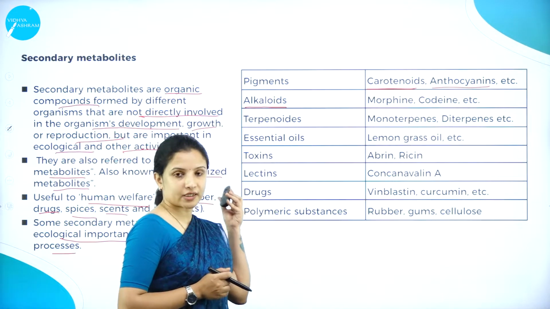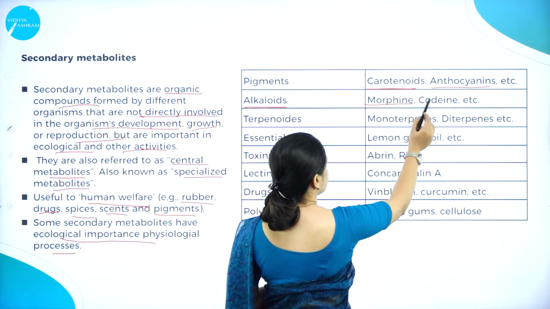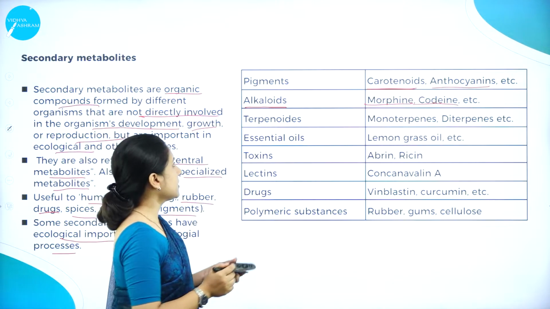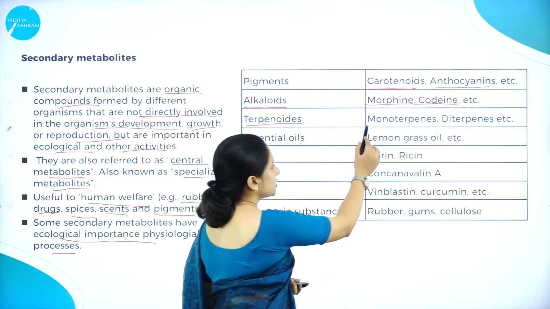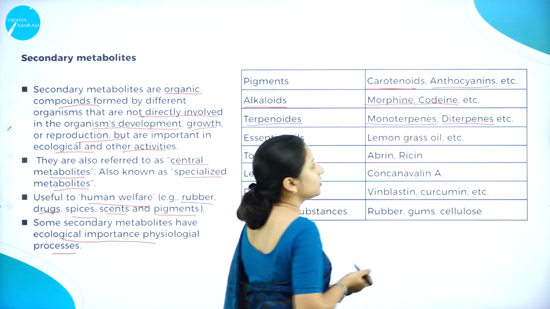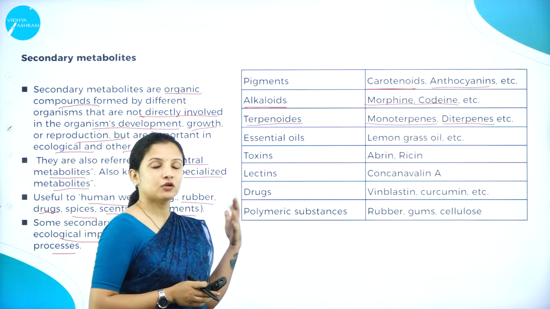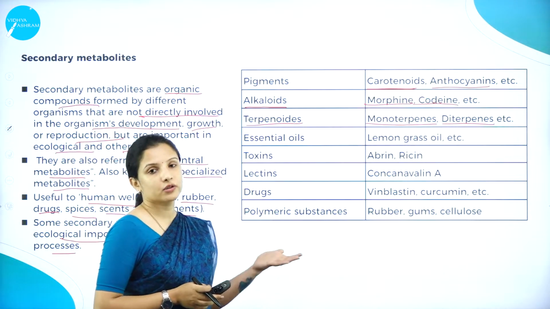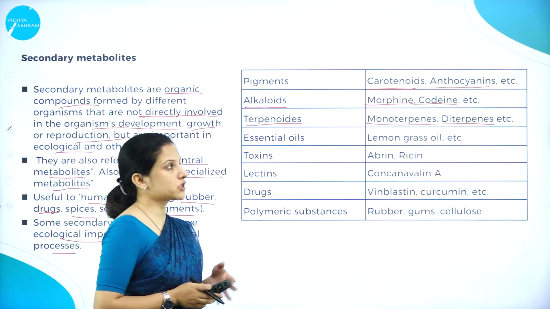Plants also produce secondary metabolites such as alkaloids. The best examples are morphine and codeine, which are usually drugs. They also produce terpenoids, such as the monoterpenes and the diterpenes, which are also useful for human beings in producing various medicines, and terpenoids also play a role in protecting the plants against various infectious pathogens.